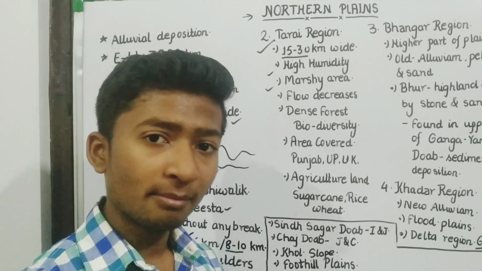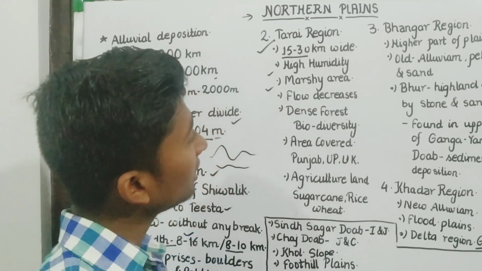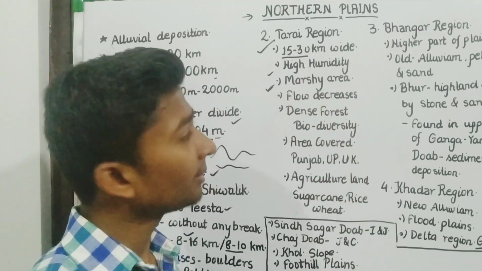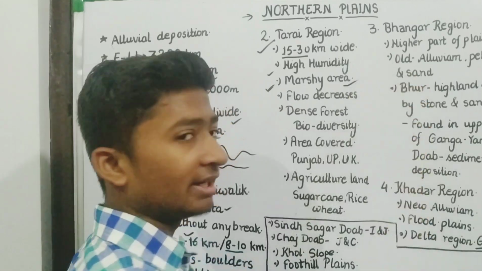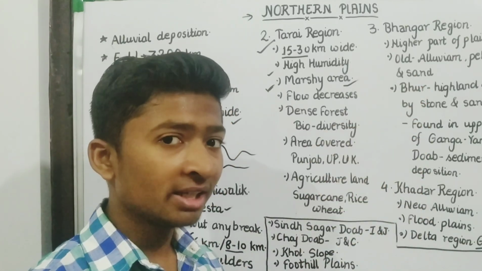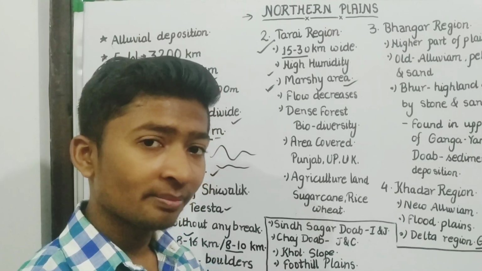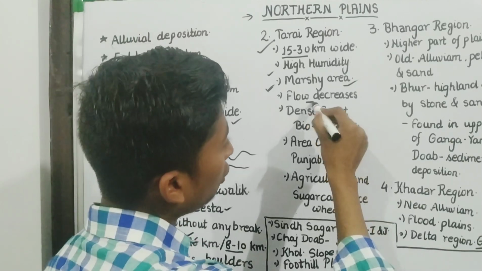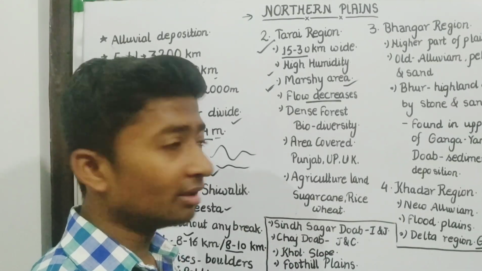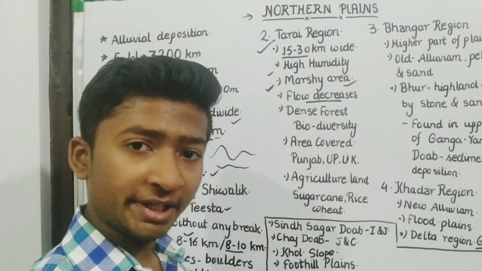That's why there will be marshy land. Why? When land and water mix up, it creates marshy land. And in marshy land, what will be there? Rich vegetation will be there, and the flow of the river decreases because the river has found a great area.